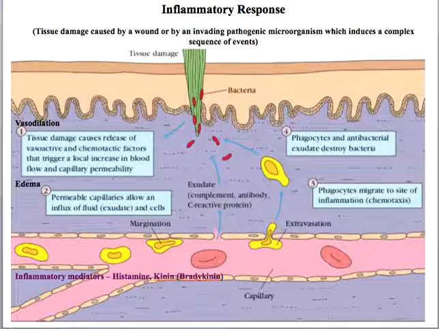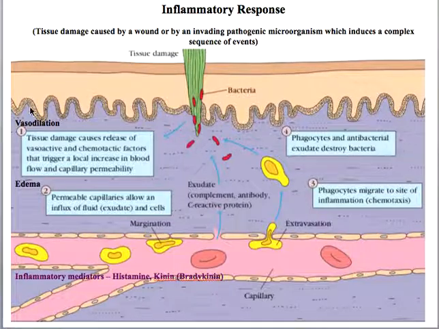Next is the inflammatory response. You know that the inflammatory response is one kind of functional response generated by the innate immune system. So how do you define inflammation? Basically, inflammation is a kind of response to tissue damage caused by a wound or by an invading pathogenic microorganism. This process induces a complex sequence of events. What are the events? First, there is tissue damage because of the invading bacteria.